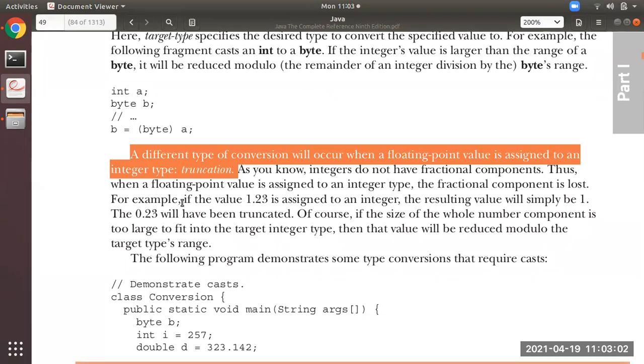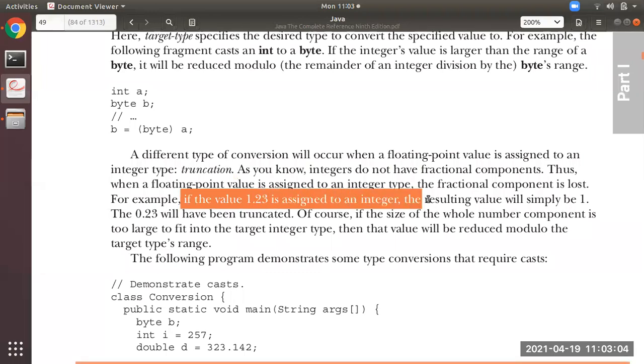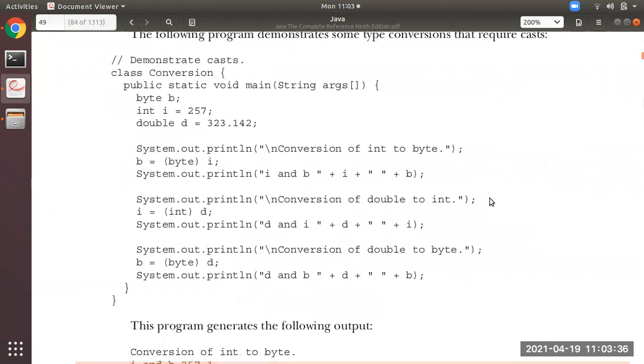One example I will show you. If the value 1.23 is assigned to an integer, means if you are going to assign some float value 1.23 to some integer variable, what will happen? That integer data type variable will receive 1. It will not take the decimal value. Why? Because an integer is without decimal. So the 0.23 will be removed, that is truncated. This concept is known as truncation. I hope you all have understood this.